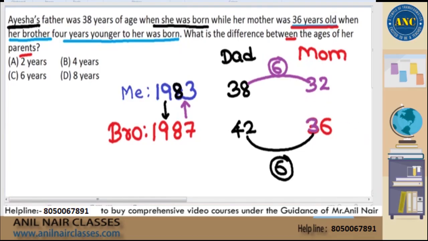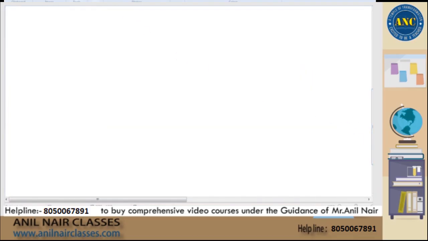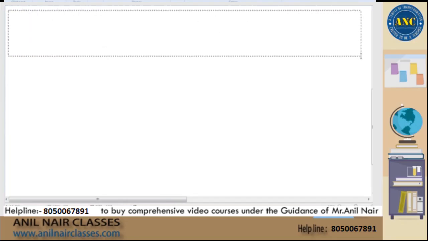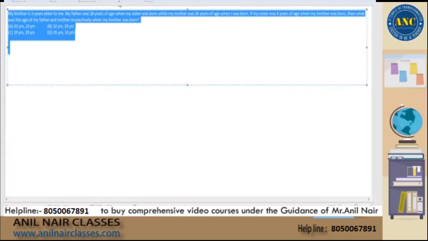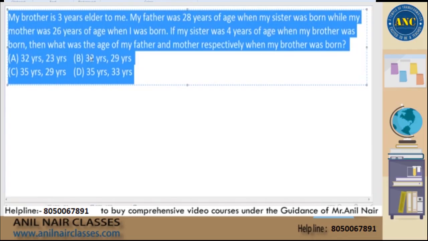Now see here. Similar kind of question. Let us also solve in the same analogy. First let us read the entire question. Then we will understand it. Then we will solve it. 1987 is nothing but 4 years later, Raj. 4 years later, my younger brother was born. So I was born in 1983 means my younger brother was born in 1987.